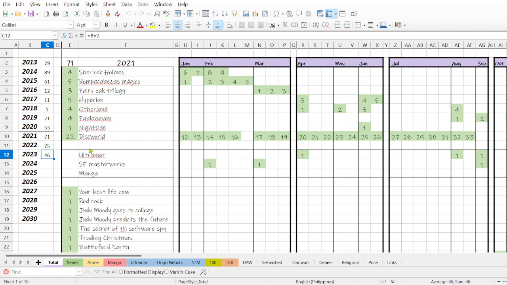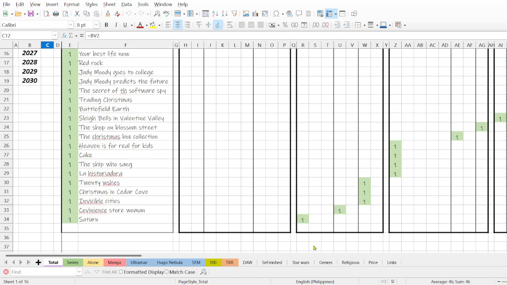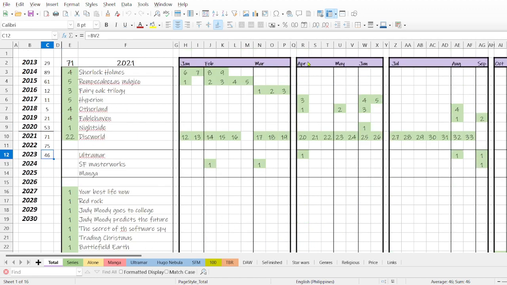So that's it. And you can see in Discworld that year I read 22 books, right? Starting with book 12. And at the end of the year, there were 1, 2, 3, 4 months that I didn't read any book of this world. And here I had some standalones, starting, for instance, with Saturn. I think I made a video about Saturn by Ben Bova. It's on the channel. It's a science fiction book, and a very, very good book. And I read it in April.